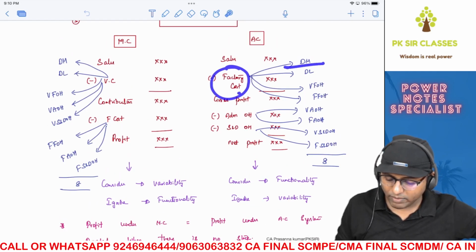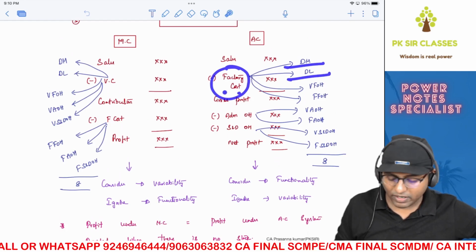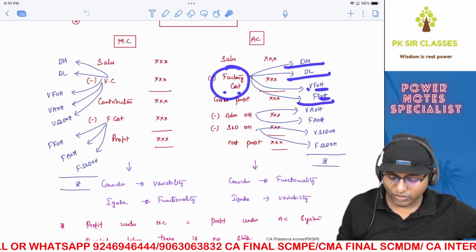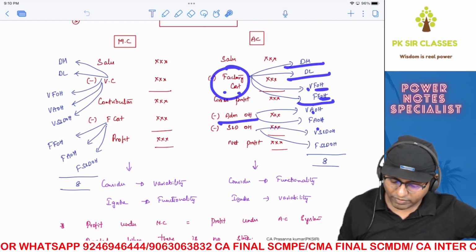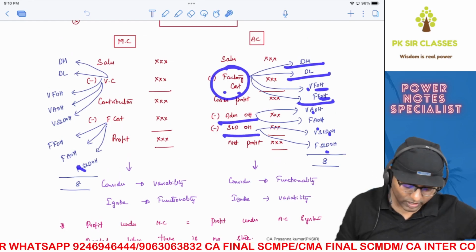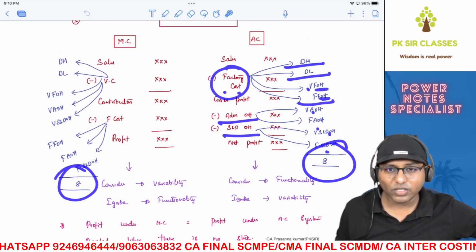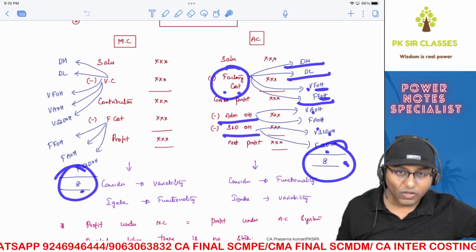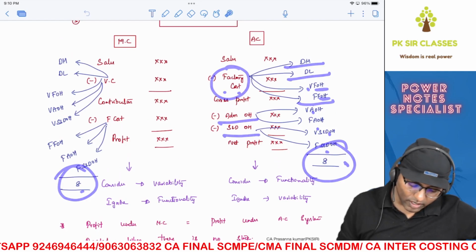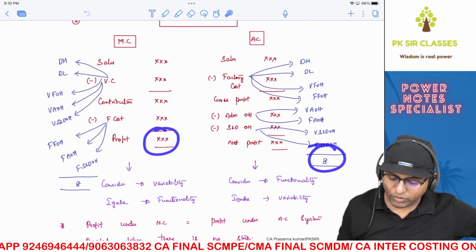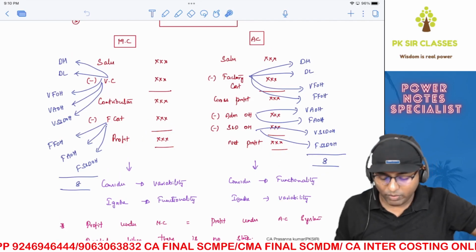Now, if you look at this, inside factory cost also, what do we have? Inside factory, we have direct material, direct labor, and because it is factory cost, you'll have factory overheads, which is variable and fixed, right? Administration overheads, variable and fixed. Selling and distribution overheads, variable and fixed. In both cases, we have deducted exactly the same items of cost, the same eight in number. Are you able to understand? So that's the proof, which means profit under marginal costing is exactly equal to profit under absorption costing.